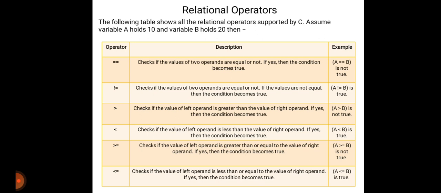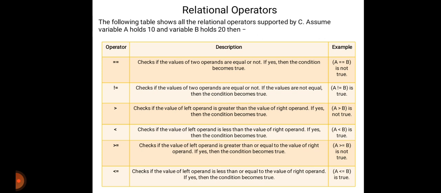The next one is greater than or equal to. This operator checks if the value of the left operand is greater than or equal to the value of the right operand. If yes, then the condition becomes true. A, that is 10, is greater than or equal to 20, it is not true because 10 is not equal to B. Then less than or equal to checks if the value of the left operand is less than or equal to the value of the right operand.